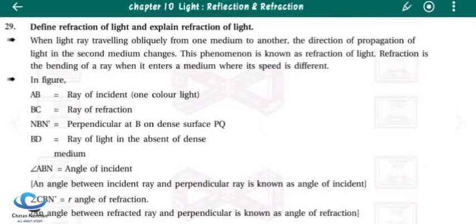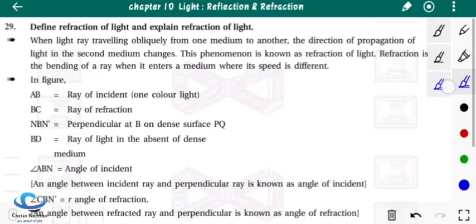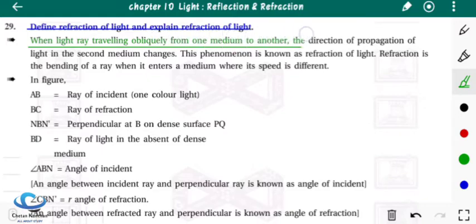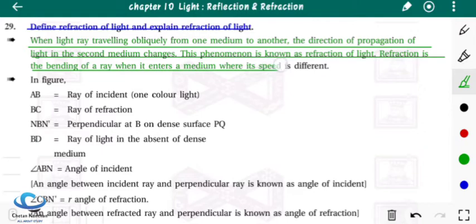So define refraction of light and explain refraction of light. Now again we will see its definition. What is called refraction of light? So when a light ray travelling obliquely from one medium to another medium, the direction of propagation of light in the second medium changes. This phenomenon is known as refraction of light. Refraction is the bending of a ray when it enters a medium where its speed is different.